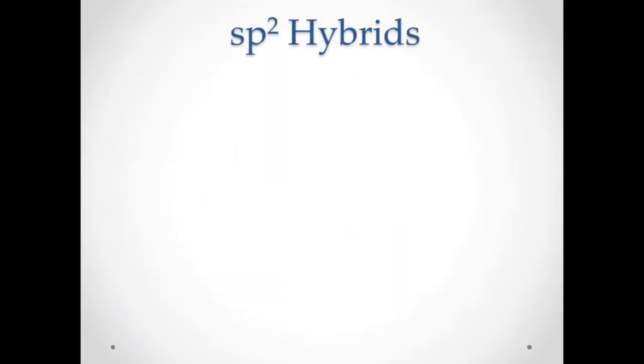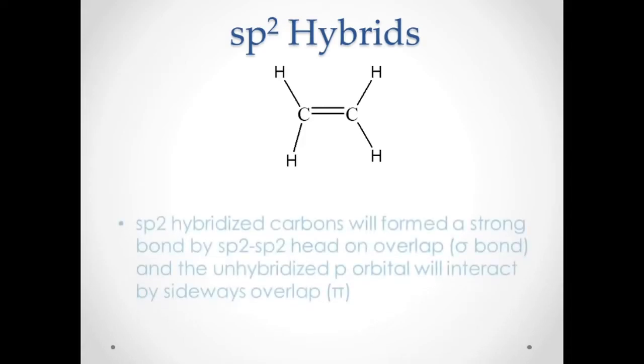Okay, let's first discuss the properties of sp2 hybrids. An example of sp2 that we have learned earlier is ethylene. Ethylene contains a C double bond C, and each C is single bonded to hydrogen.